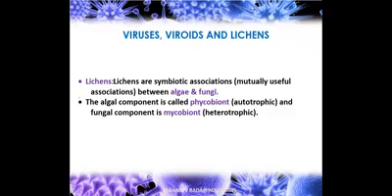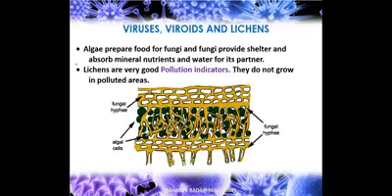The algal component is called phycobiont, which is autotrophic and capable of synthesizing food. The fungal component is mycobiont, which is heterotrophic and depends on the algae for food. Algae prepare food for fungi, and fungi provide shelter and absorb mineral nutrition and water for the partner.